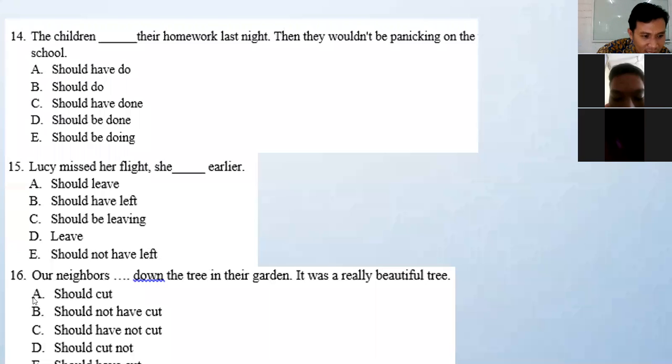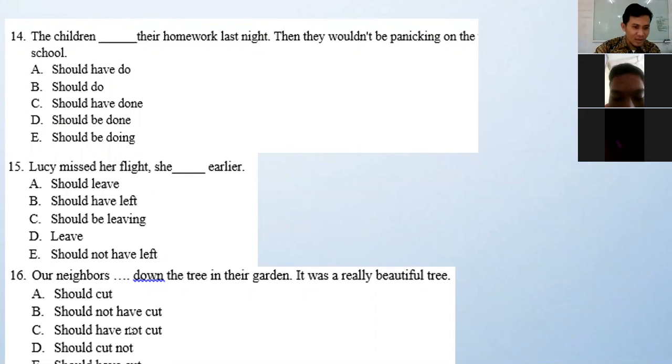Now there are two confusing answers here between B and C. Which one do you choose? Okay, so when using negatives, where do you put not? Not itu di mana diletakkannya?